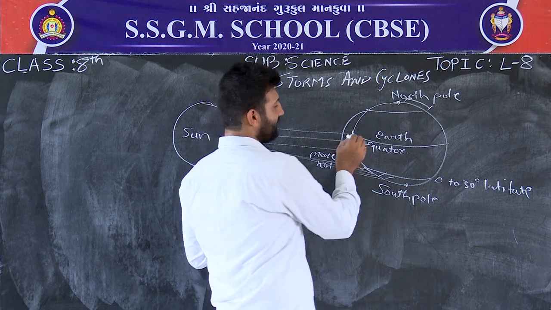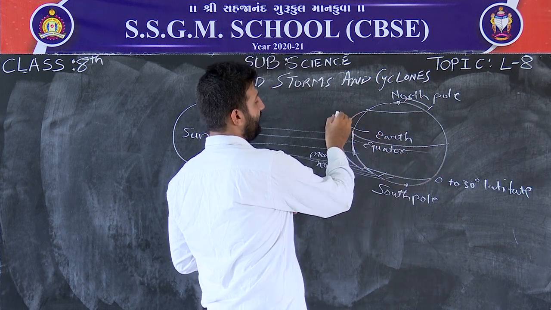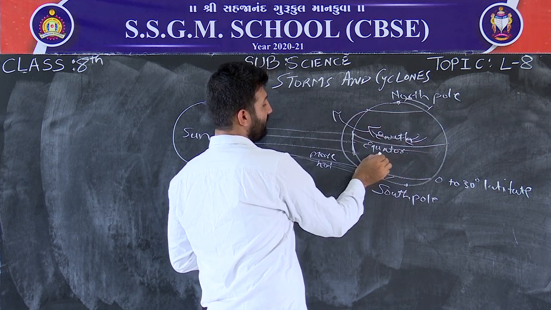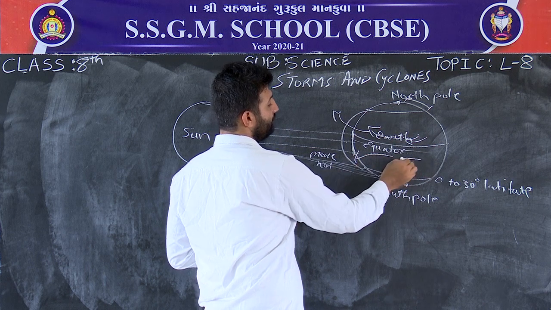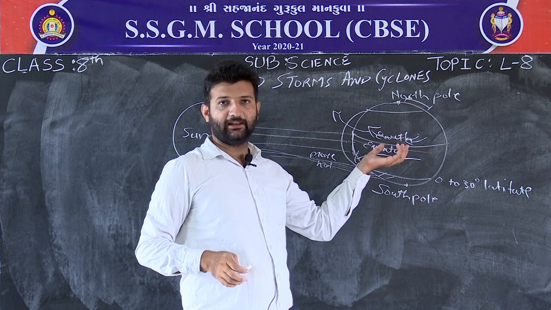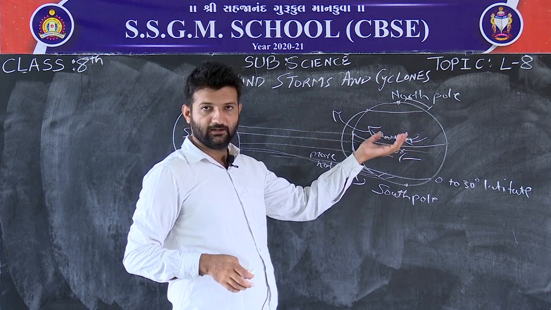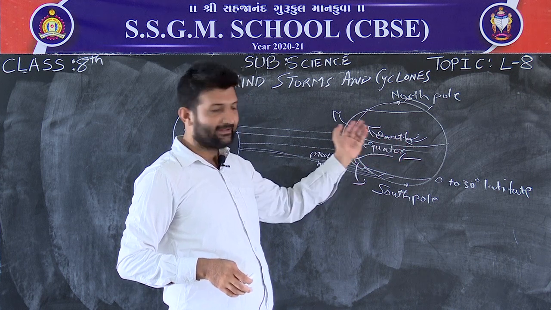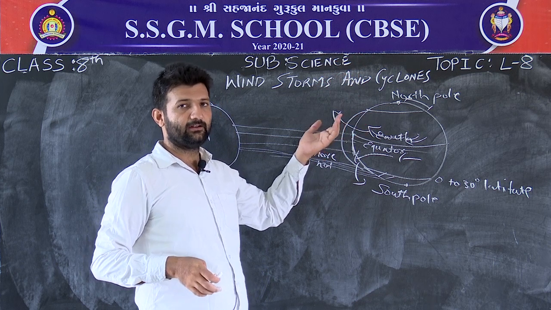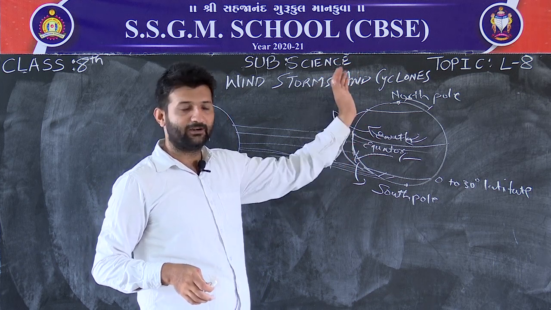So, the air present near the equator will get heated and move upward. Similarly, when the hot air gets lighter in weight due to heating by the sun, this air gets hot and warm and rises up, as we have discussed already that air expands on heating. So, whenever they expand they move in an upward direction.